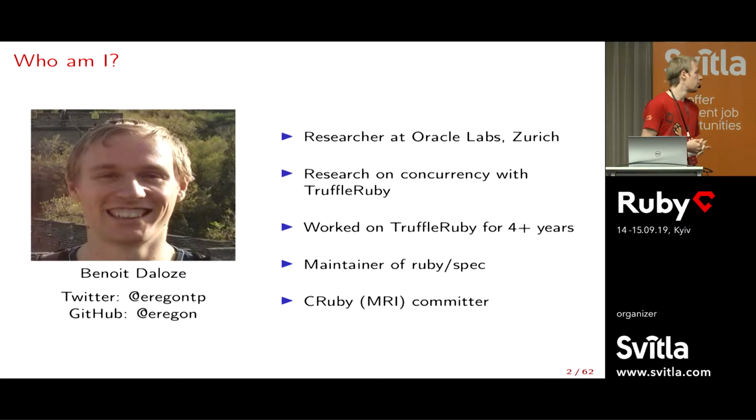So I'm Benoit. I'm working in Switzerland at Oracle Labs. I've been doing a lot of research. I did a PhD basically on concurrency. And I work on this TruffleRuby project. I did that for almost 5 years now. I'm also the maintainer of Ruby specs, which is a set of specs for the Ruby language. And I also contribute to the standard implementation, CRuby or MRI.